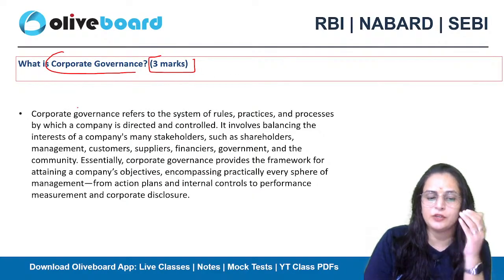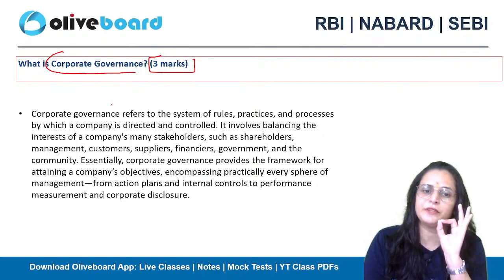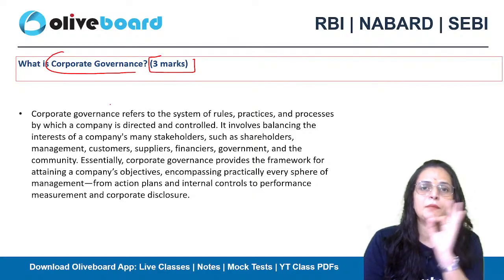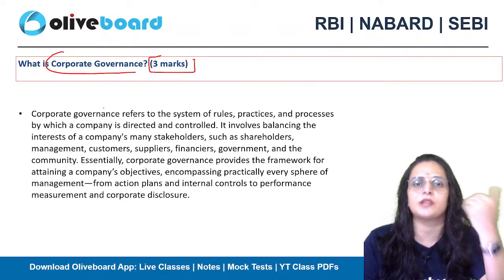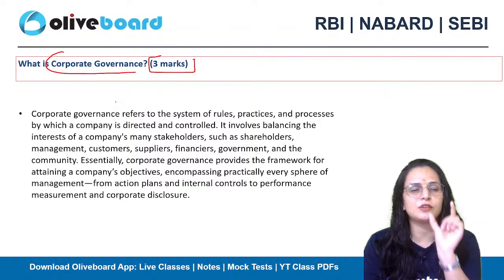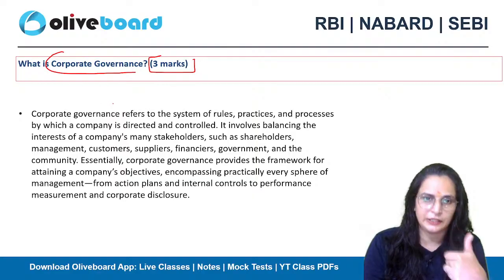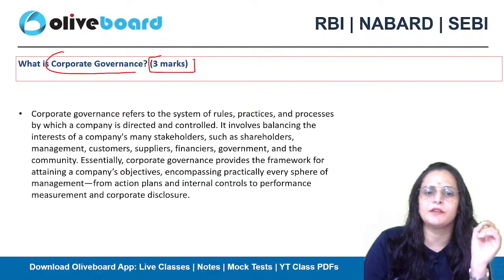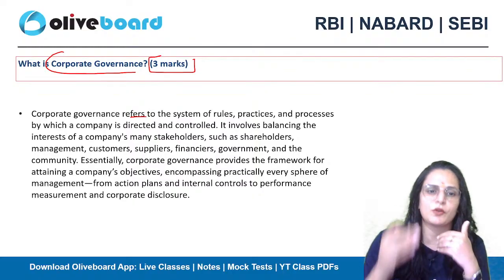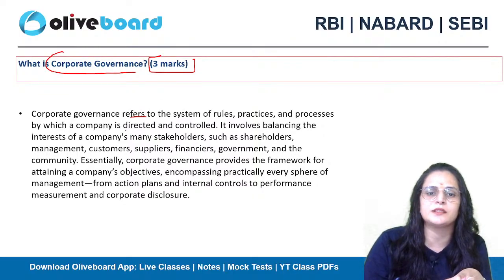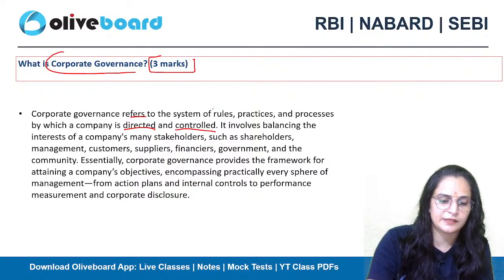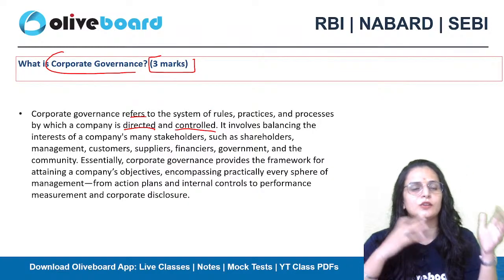Okay, so here you have to write a very good definition of corporate governance because it is asked. You are not mentioning it to frame your introduction. It is already asked by the examiner. That's why your definition should be very effective. Okay. So corporate governance refers to a system of rules, practices, and processes by which a company is directed and controlled.